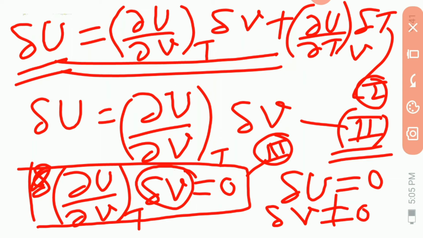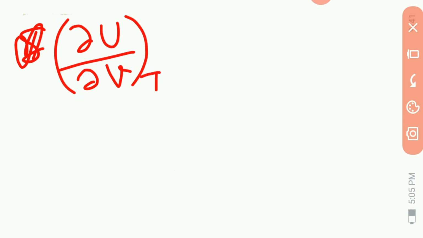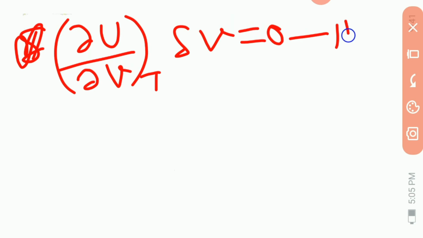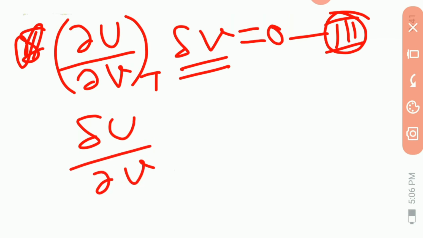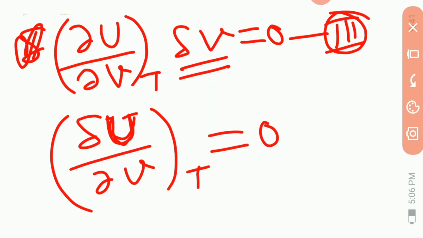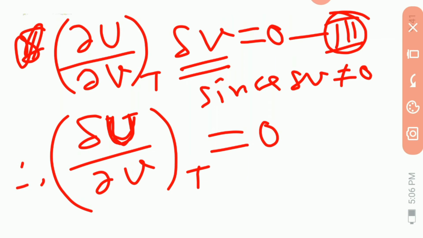then this equation third, since this delta V is not equal to 0, shows that dou U by dou V at T is equal to 0.